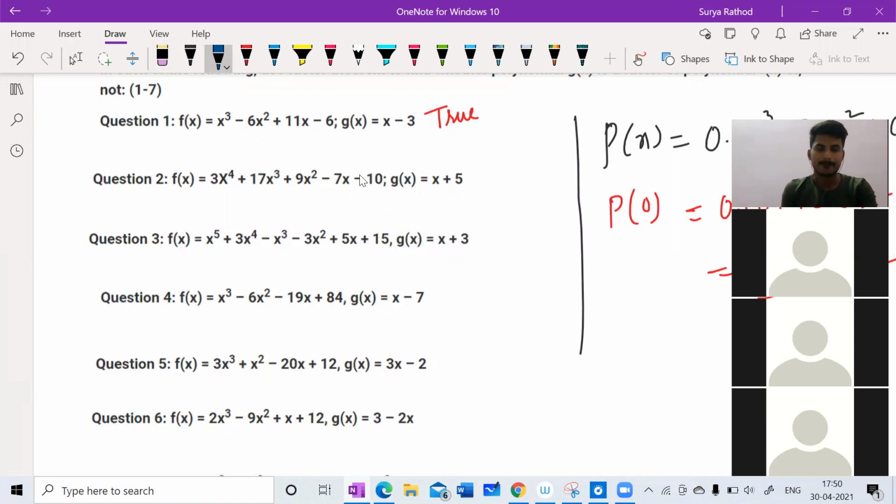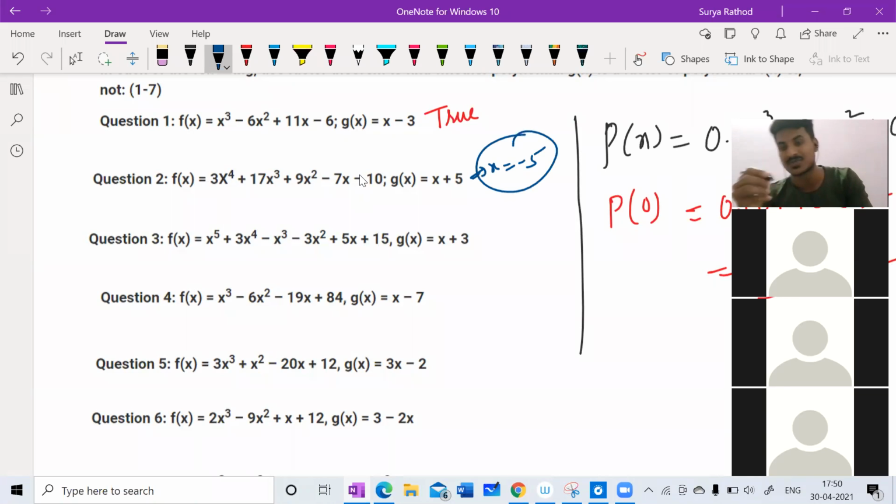The question is to verify using the factor theorem, right? So it should be true. You can use the synthetic method. See here, for x plus 5 equal to 0, I have to substitute x is equal to minus 5. Why? Because x plus 5 is equal to 0, so x is equal to minus 5.